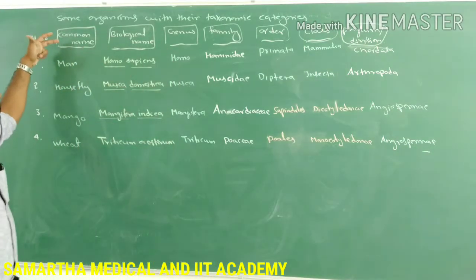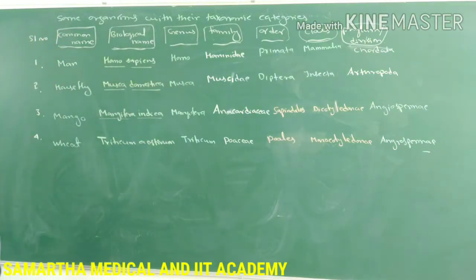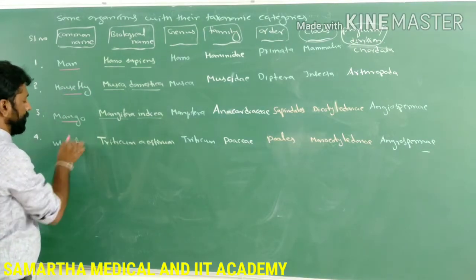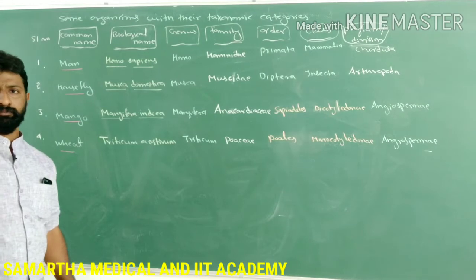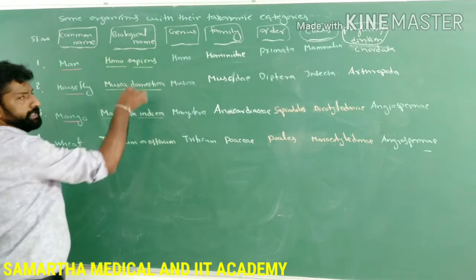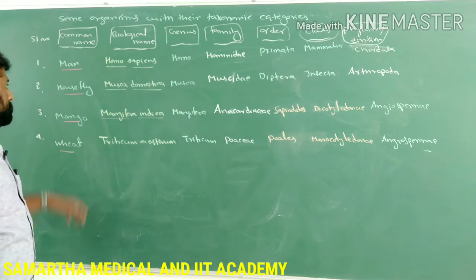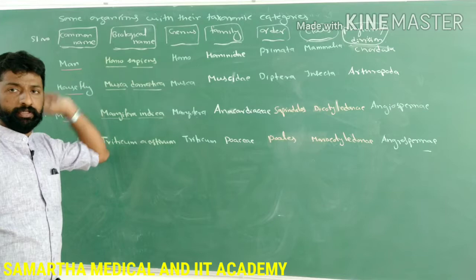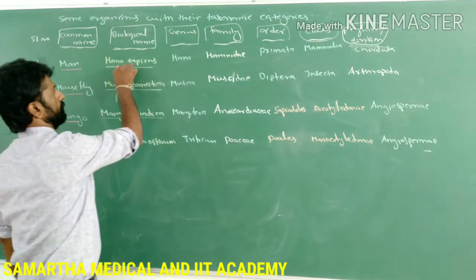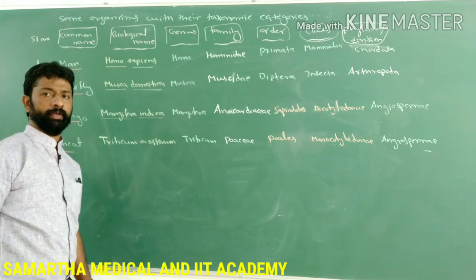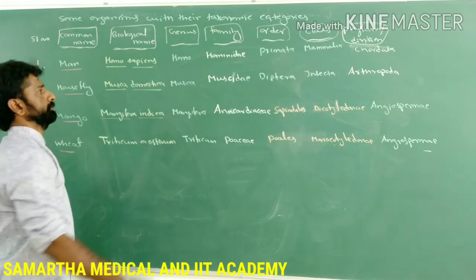See the series. First, the common name of the organisms. Here 4 different examples are given: man, housefly, mango, and wheat. Biological names are the scientific names of these organisms. The scientific name of human beings, the man, is Homo sapiens. So here Homo indicates the genus. So the genus name of the human being is Homo.